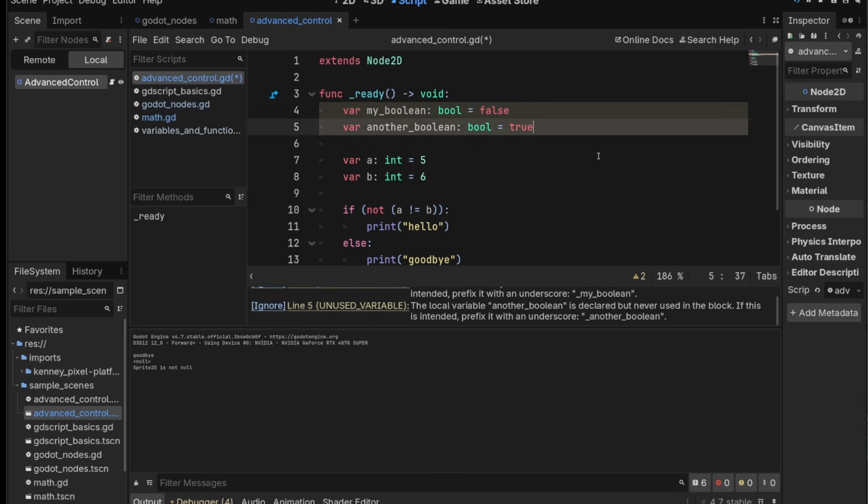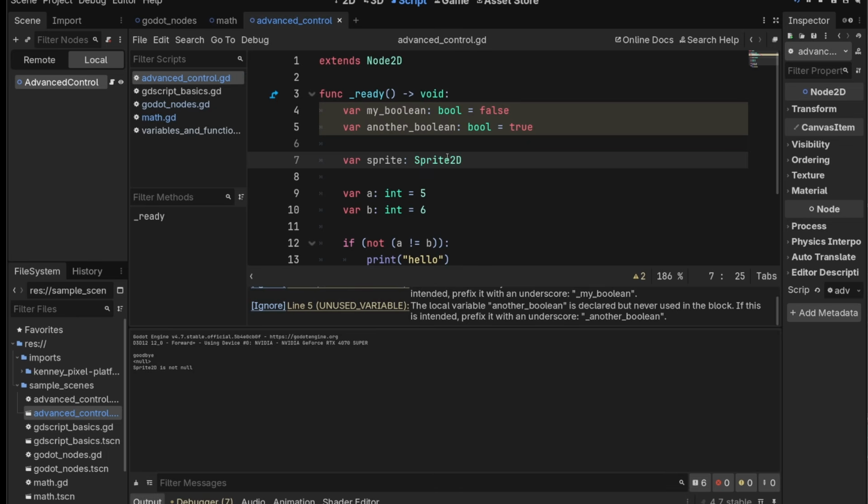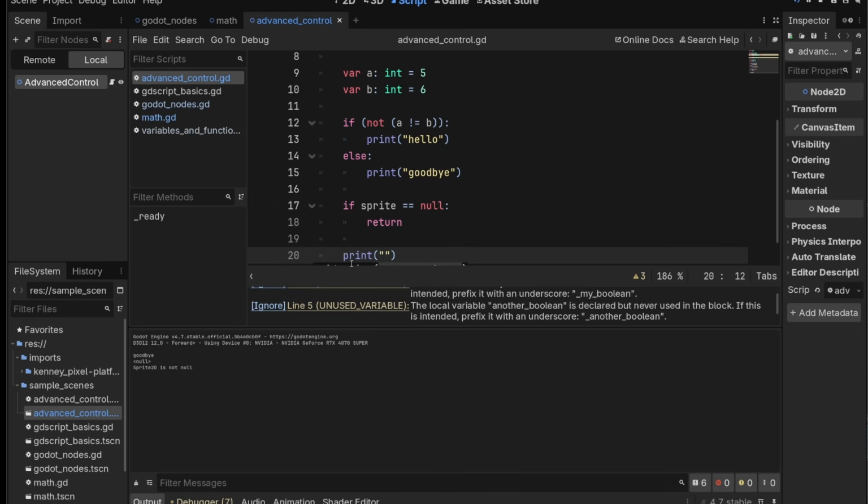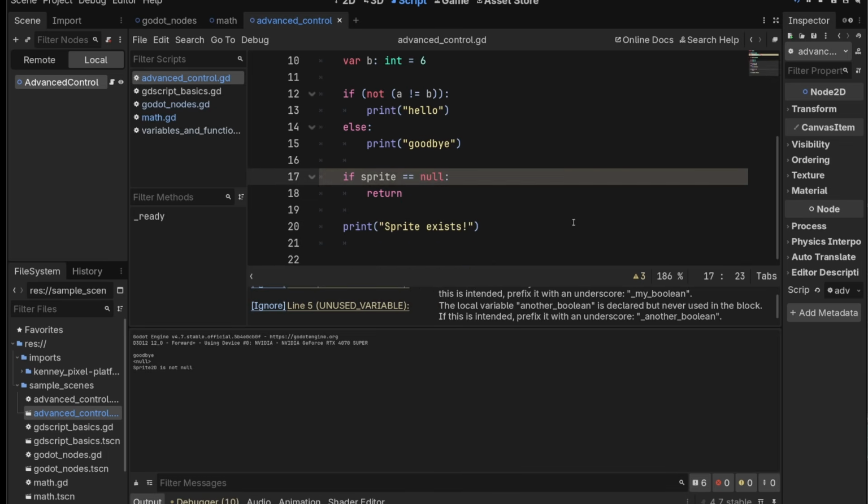So let's make a nullable type here. So var sprite, it's going to be a Sprite2D. These default to being null. Remember, integers default to being 0. You can't make them null. We'll do if sprite equals null, return. And then after that, let's try to print something. Print "Sprite exists". So what do you think is going to happen here?